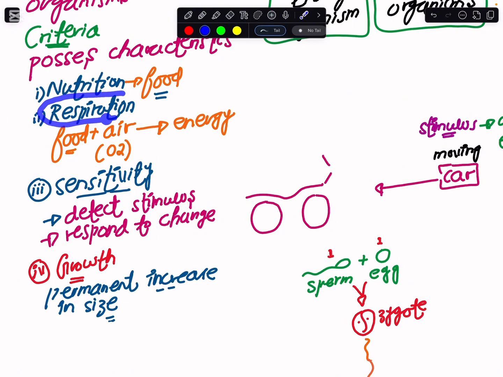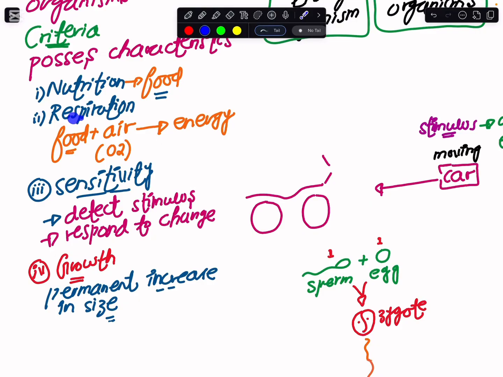This is a chemical reaction in which the food that you eat and the oxygen gas in the air react with one another, and that is how we release energy, which is utilized for survival and for all the activities that the living organism has to do.